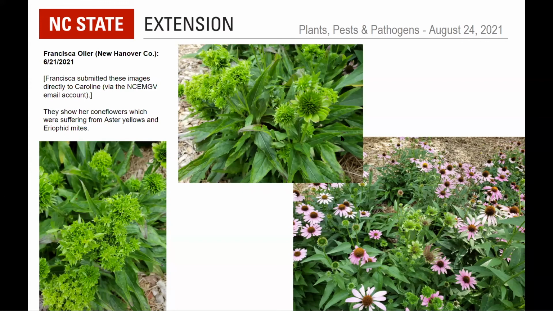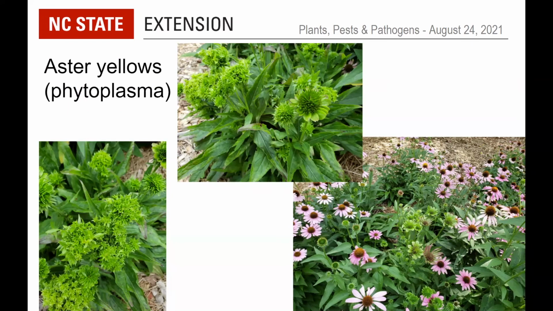So if you go to the next slide, all I did was repeat the diagnosis there of aster yellows, which is a phytoplasma. It's a type of bacterium that is transmitted by leafhoppers. It's going to be systemic, so I would just go ahead and remove any plants that are showing this symptom.